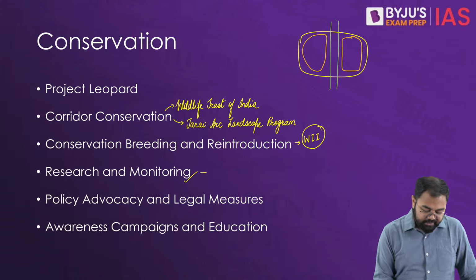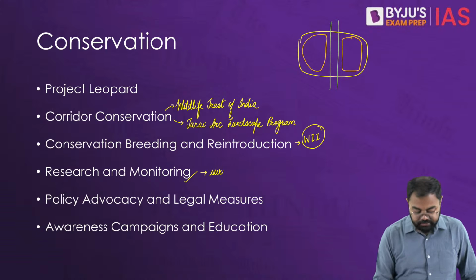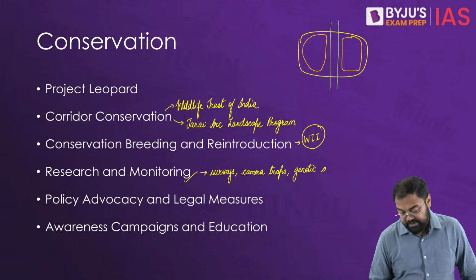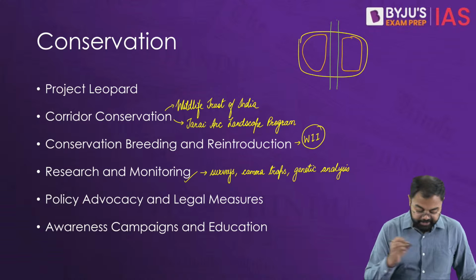So in this scenario this can be about field surveys, camera traps, genetic analysis. All these things actually help in the conservation efforts.